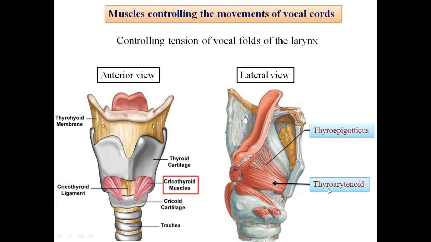The thyroarytenoid muscle arises from the posterior aspect of the angle of the thyroid cartilage, then is inserted into the anterolateral surface of the arytenoid cartilage.